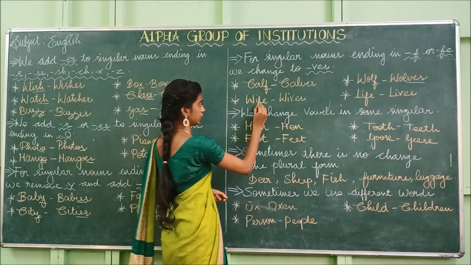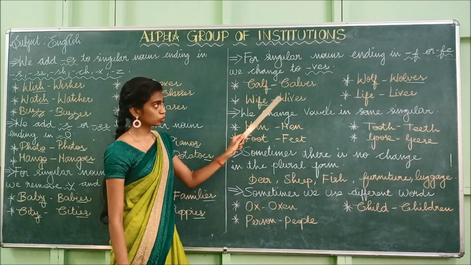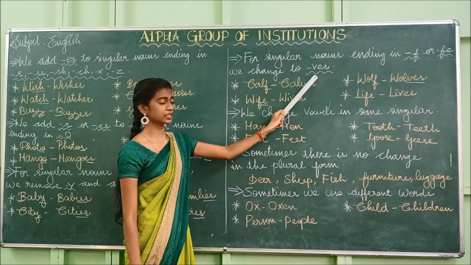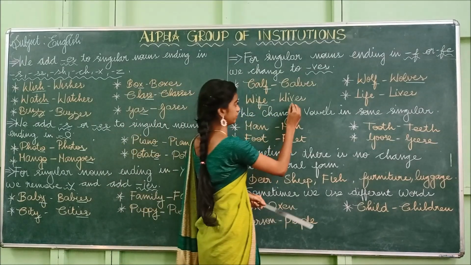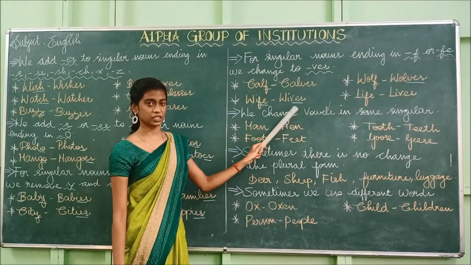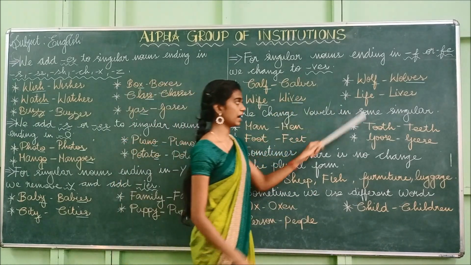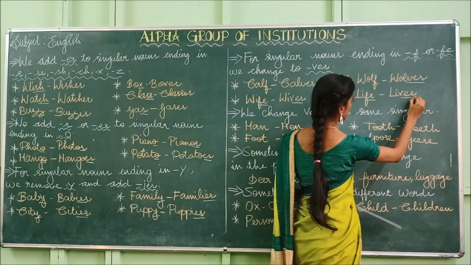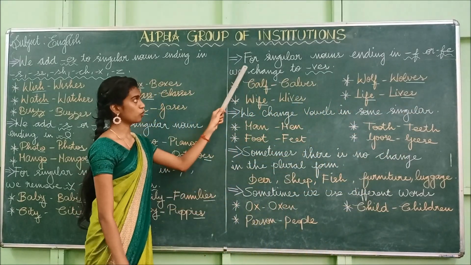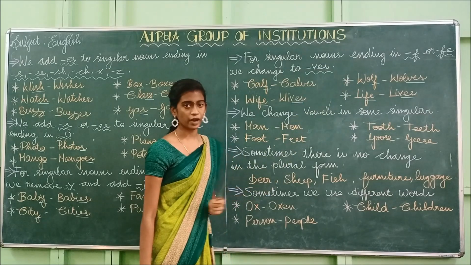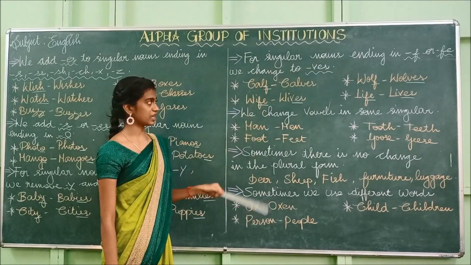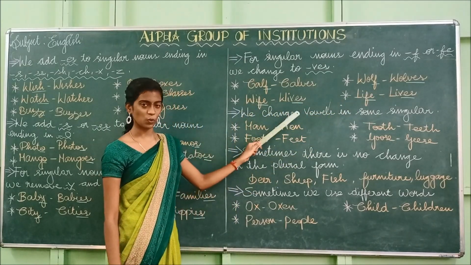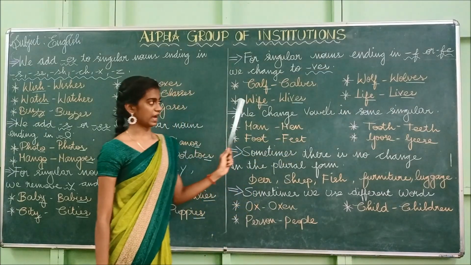Wife. So look at here. This word ends with FE. So if it ends either in F or FE, we have to change it to VES. So wife, wives. Life, lives. Okay, we have added ES. So for singular nouns ending in F or FE, we change to VES. Cough, coughs. Wolf, wolves. Wife, wives. Life, lives. Okay, have you understood this?